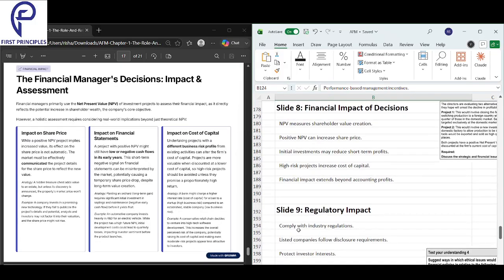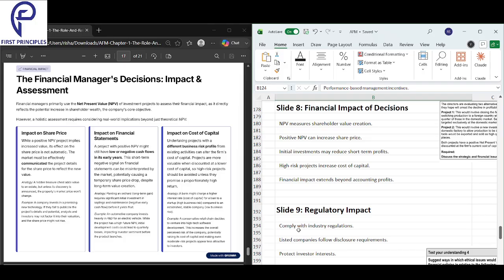Okay. Next, we'll look into the impact of those decisions, right? So NPV is basically a measure. It measures the shareholders' value creation. Positive NPV can increase the share price. Initial investments may reduce the short-term profits, and high risk projects increase your cost of capital, and financial impact extends beyond accounting profit. So firstly, NPV measures shareholder value creation. NPV is a great way to measure whether shareholder wealth is being increased or not through a project.